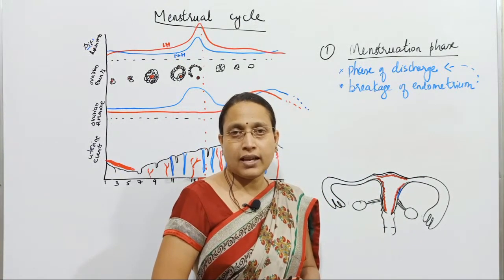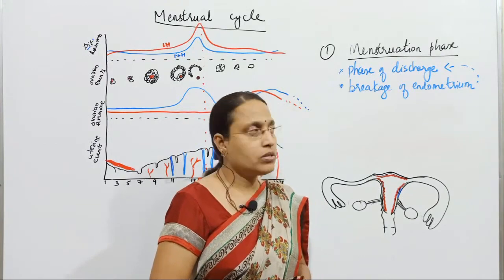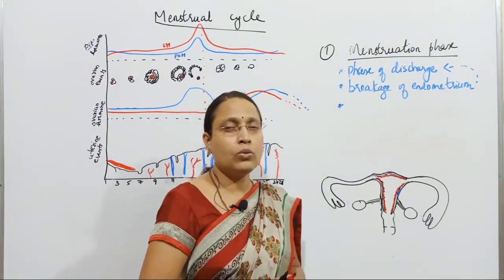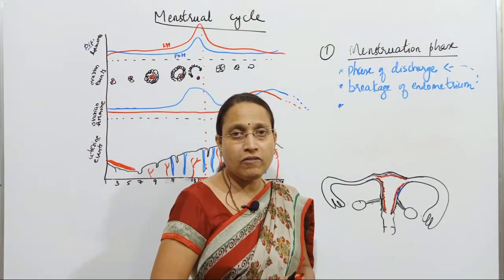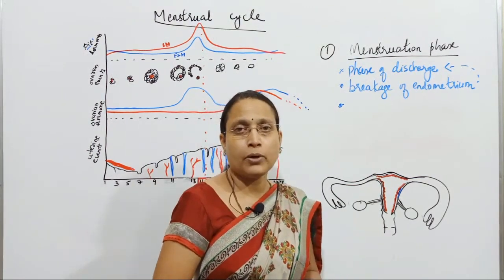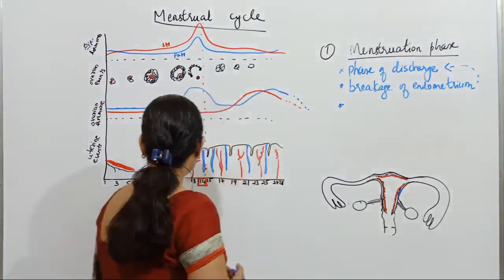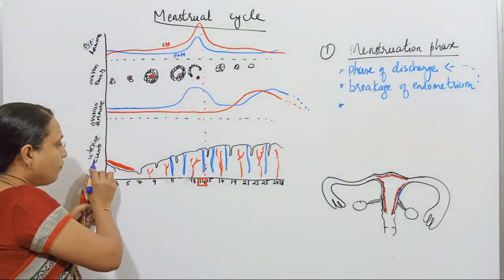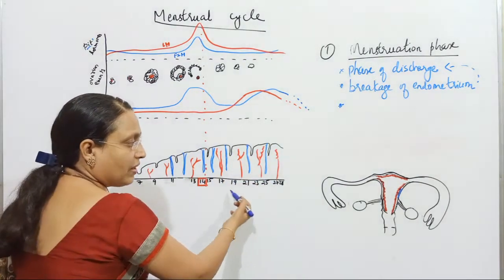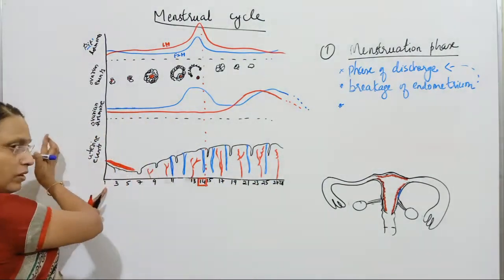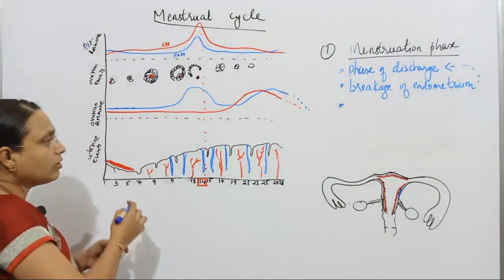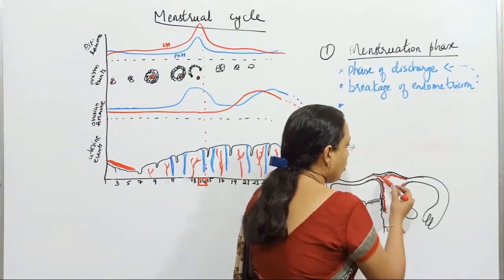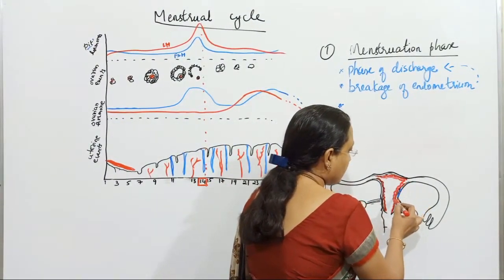See, most of the menstrual cycle events are controlled by hormones. So which is the hormone whose lack can cause breakage of the endometrium? Now consider this is the menstrual phase which is occurring here, and there is a discharge here. Before this will be which phase? The previous menstrual cycle's luteal phase will be on this side. At that time the endometrium had become very thickened.